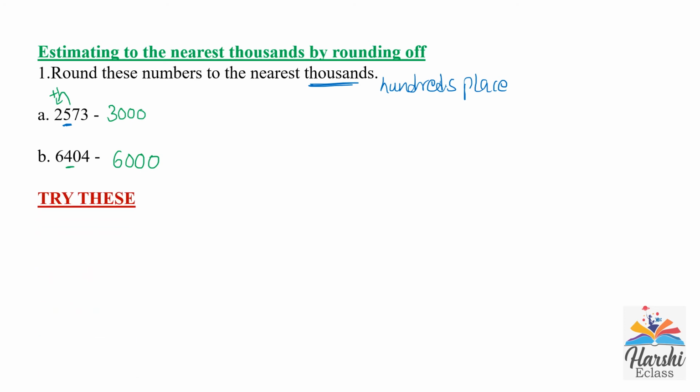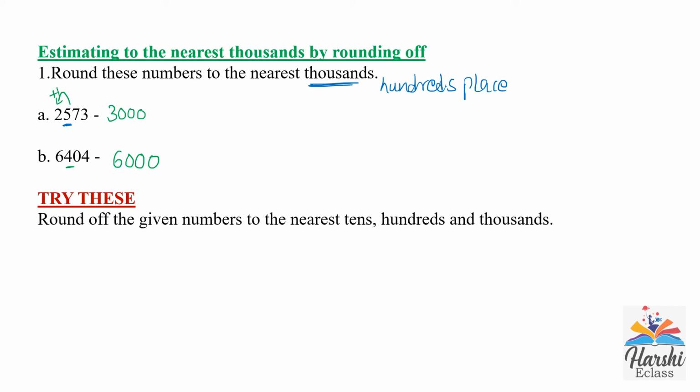I hope you all understood about rounding off to the nearest 10, hundreds and thousands now. Let's solve an example. It is given in the NCERT Class 6 Mathematics textbook, page number 20. Round off the given numbers to the nearest tens, hundreds and thousands.